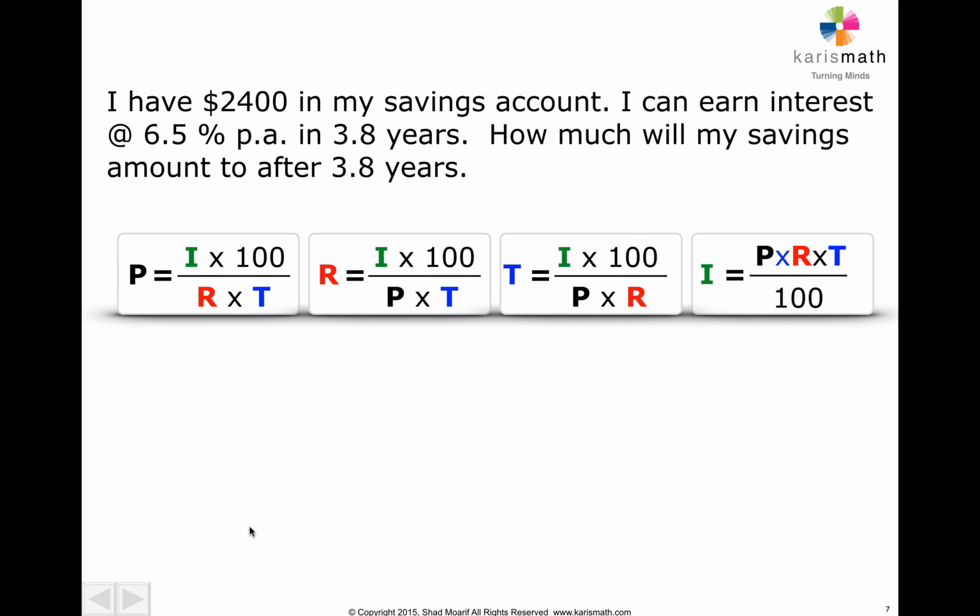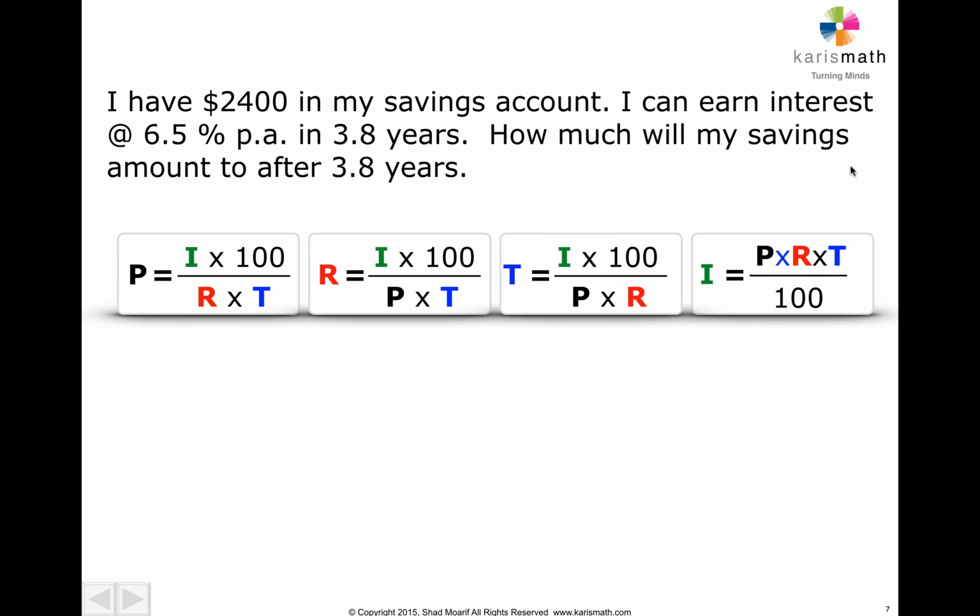Finally, how will you do this one? If you read it, it says how much you have in your savings account. It says you can earn interest at this rate in so much time. So how much will my savings amount to after 3.8 years? Now, to find the savings that it amounts to means you have to find the amount.